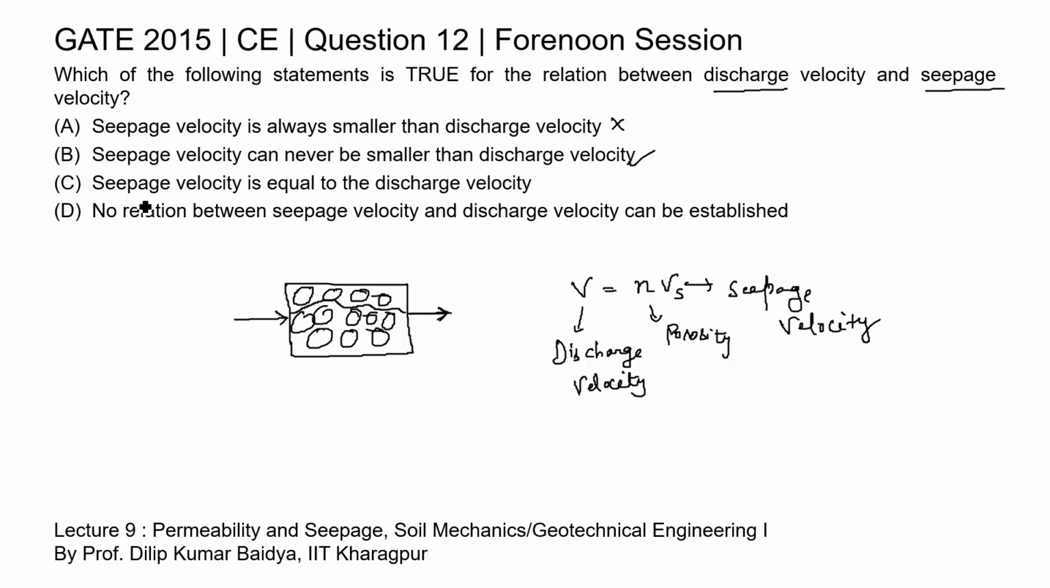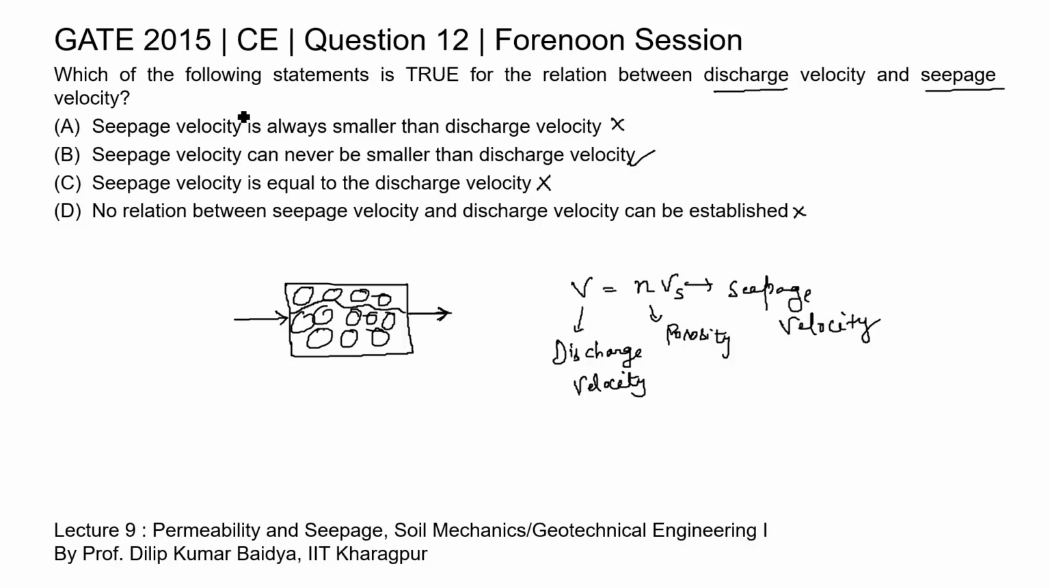However, check the other statements also. Option C, seepage velocity is equal to the discharge velocity. No. Option D, no relation between seepage velocity and discharge velocity can be established. No. This is also false, because a relationship is given by the equation V equal to N into Vs, where V is the discharge velocity, N is the porosity, and Vs is the seepage velocity.